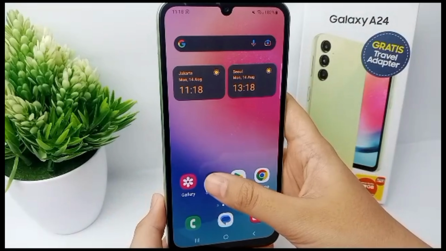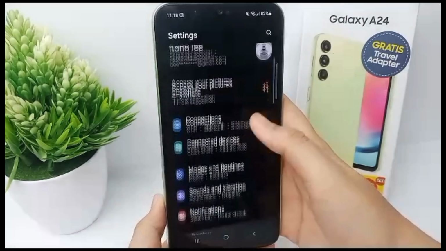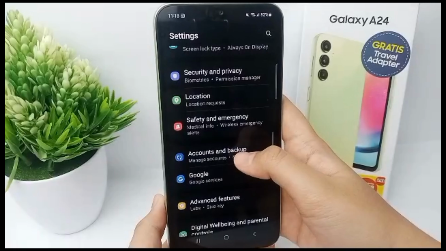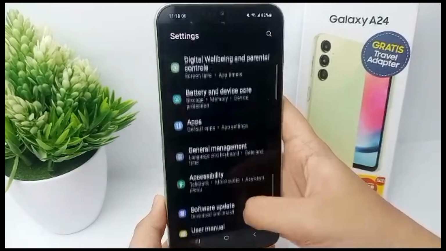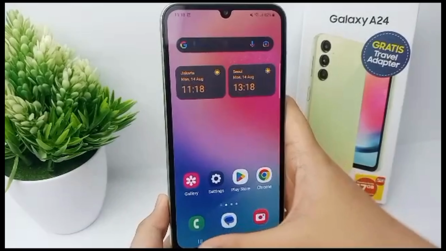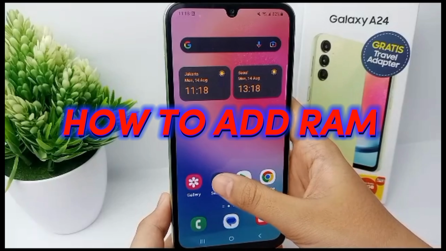You know guys, RAM Plus is a feature that borrows some capacity on the internal storage media as virtual RAM to store apps that are not in use but are still running in the background. So now I'm gonna show you how to add RAM on the Samsung Galaxy A24.